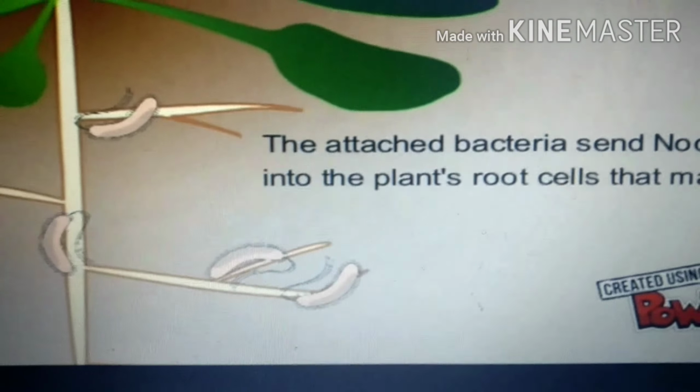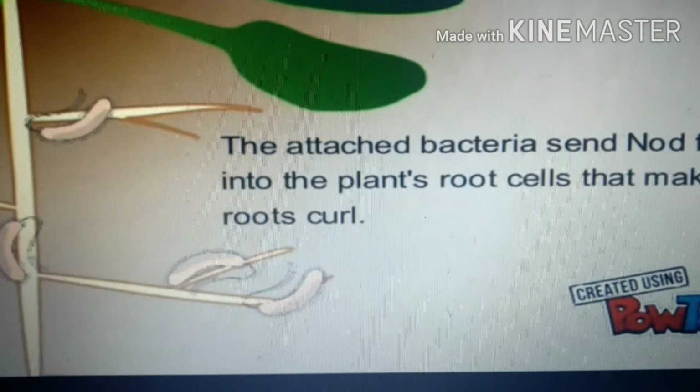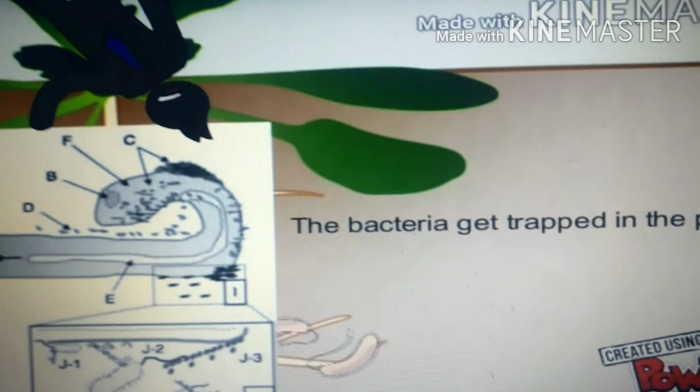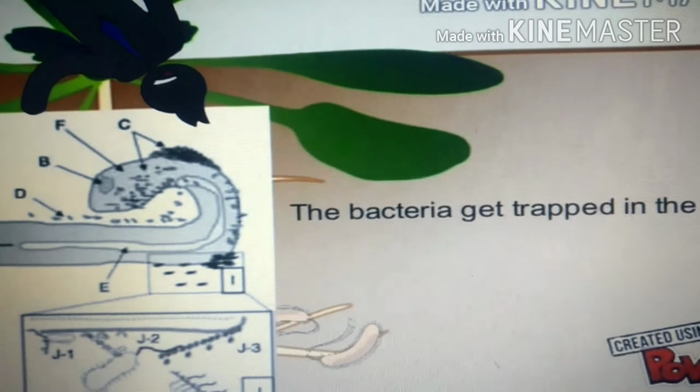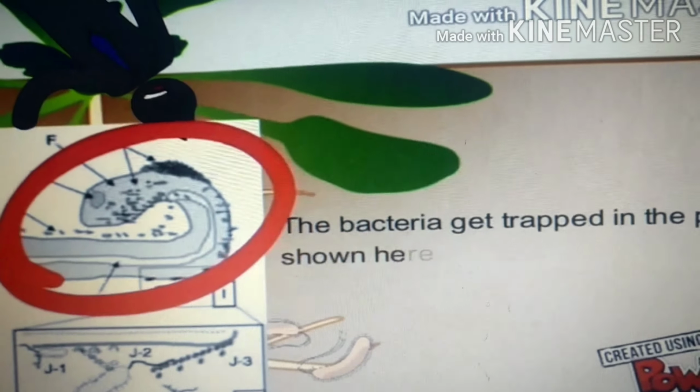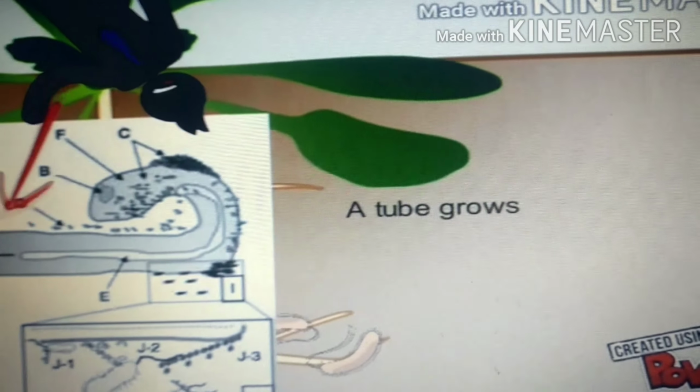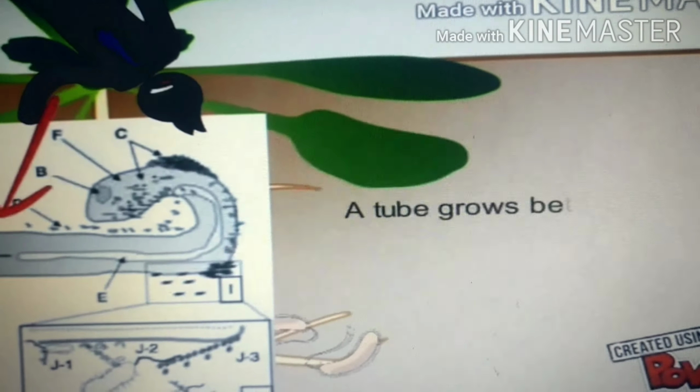So what will happen? The attached bacteria send NOD factors. Much like this, what will happen? As you can see here, first the bacteria get attracted towards the root nodules of the plants. This bacteria will convert the nitrogen gases into a simpler form, and this can be transported directly to the plants in a simpler form, and this process will take place with the help of nitrogen-fixing bacteria only.